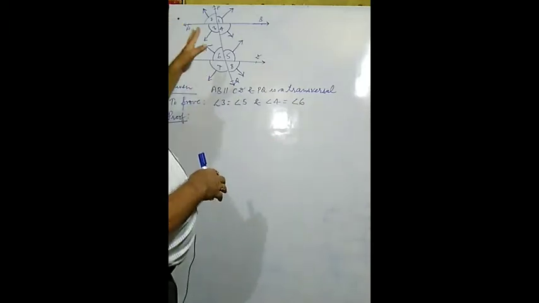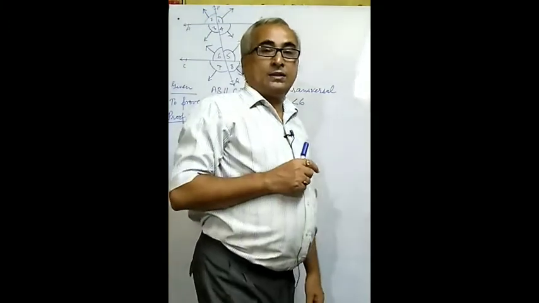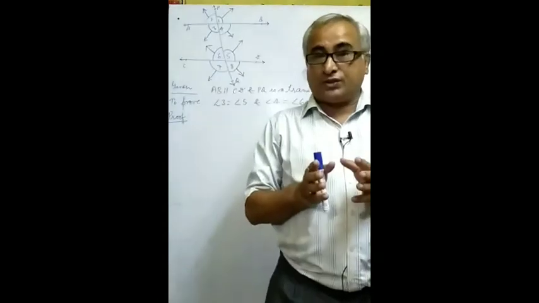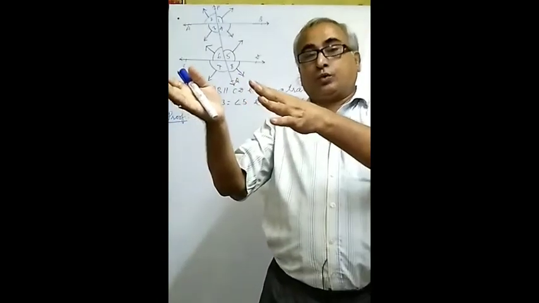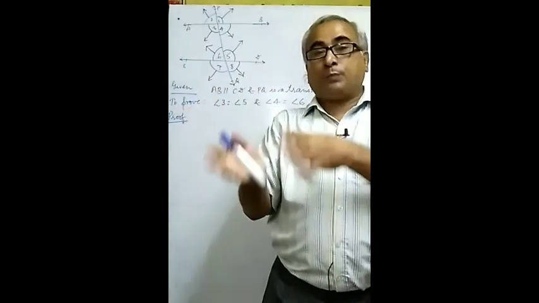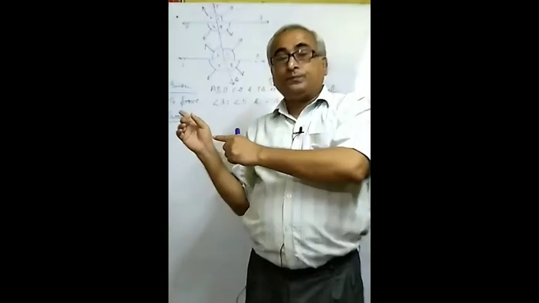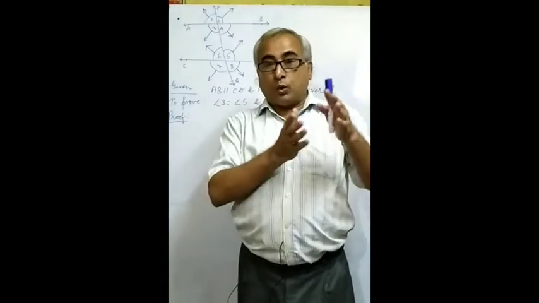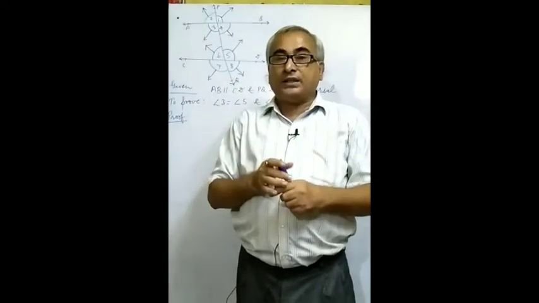Firstly we will talk about corresponding angles. What are corresponding angles? Corresponding means persons who are going in the same direction; those persons are called corresponding persons. This very concept will be applied here. We will observe the direction of the angle. If both angles are going in the same direction, they are corresponding angles.